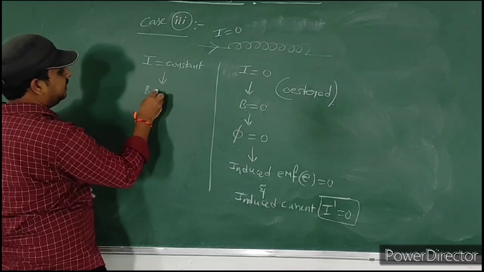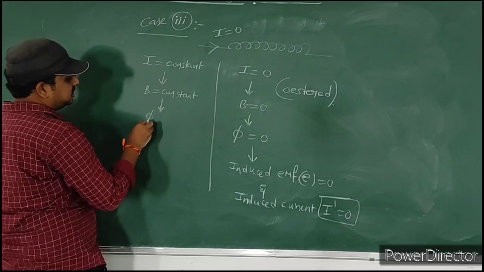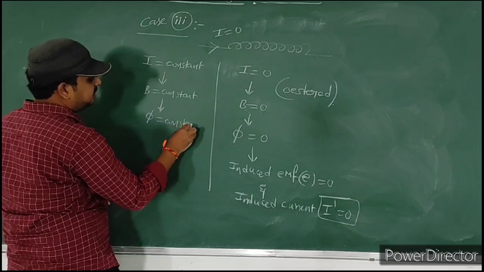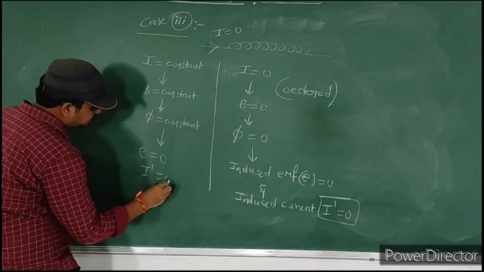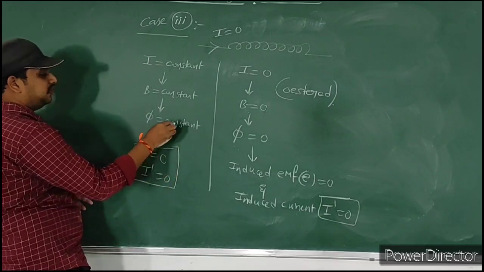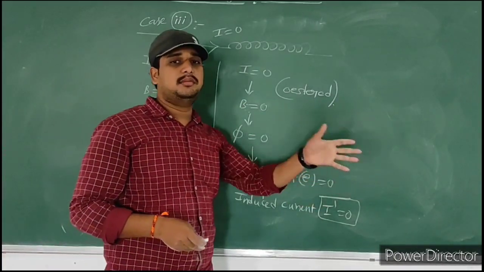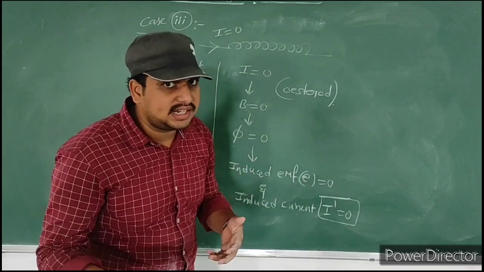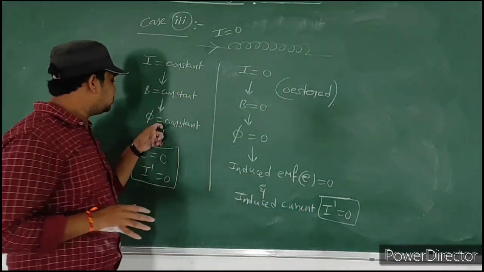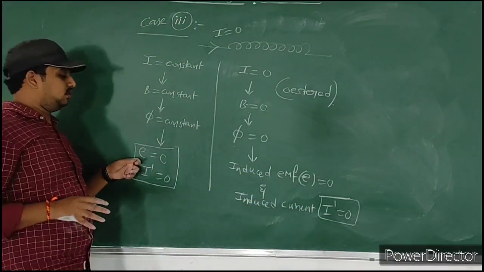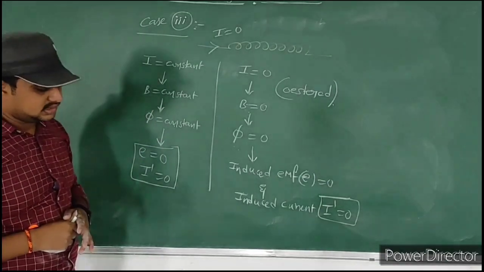Current constant means magnetic field is constant. If magnetic field is constant, flux is constant. If flux is constant, induced EMF is equal to 0, and induced current is also 0. Because according to Faraday, only if flux changes will it produce induced EMF. If flux is constant, there is no induced EMF. Okay, so that's why if flux is constant, definitely induced EMF is equal to 0 and electric current is equal to 0. So these are the 3 important cases.